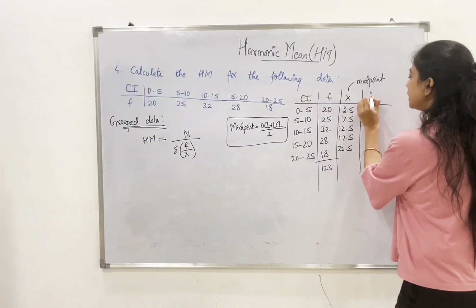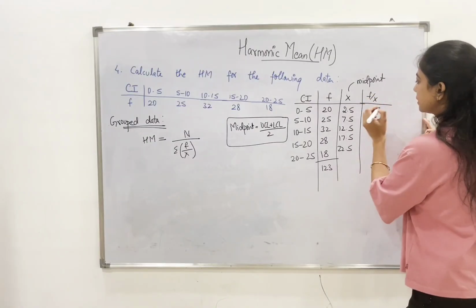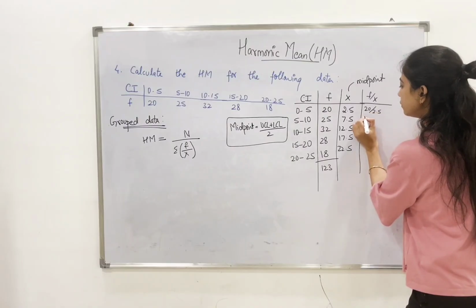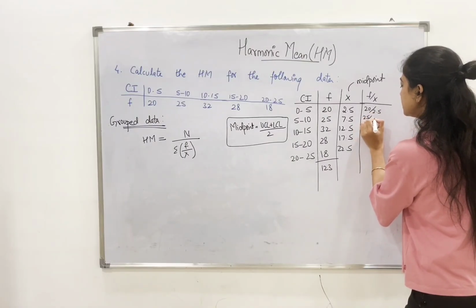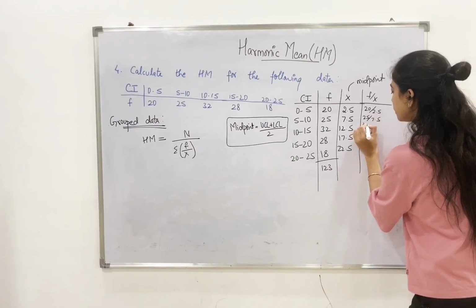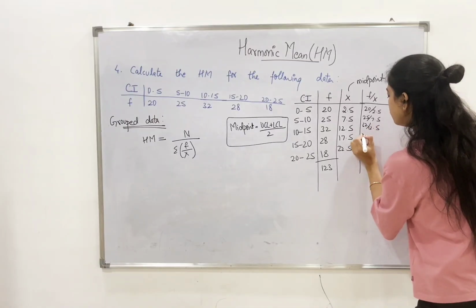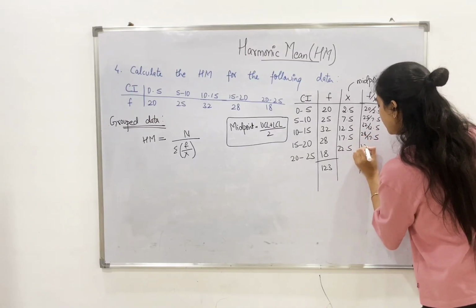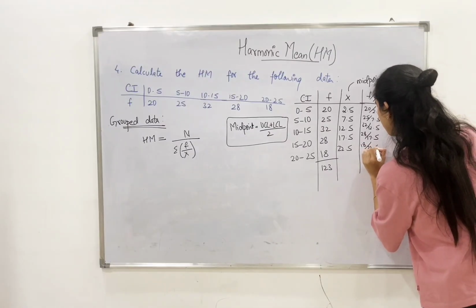So we'll take up the next column, f upon x, which is 20 divided by 2.5, 25 divided by 7.5, 32 divided by 12.5, 28 divided by 17.5, 18 divided by 22.5.